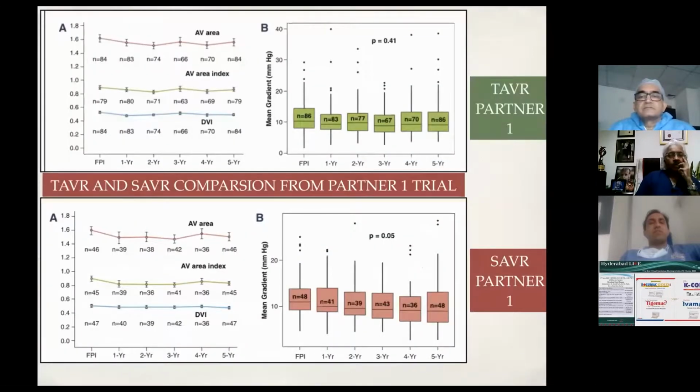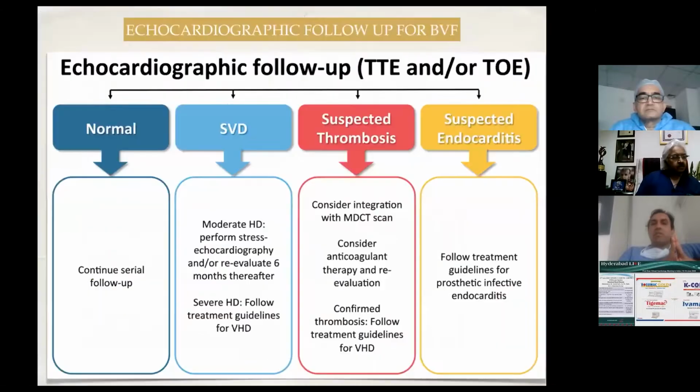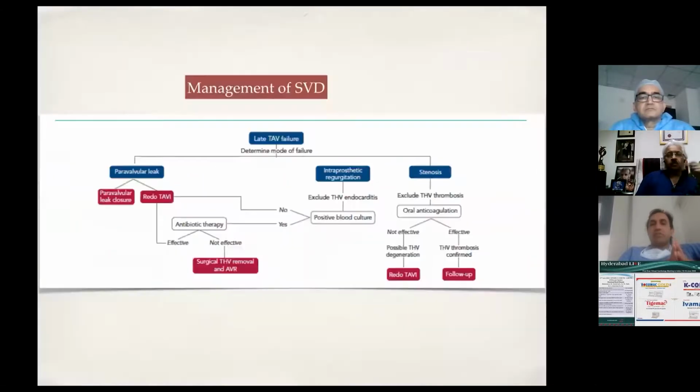This is the data comparing TAVR and surgical aortic valve replacement from the PARTNER 1 trial of almost 5-year follow-up. So you see the TAVR valve hemodynamics are comparable to the surgical aortic valve hemodynamics, and there is no indication that there is early degeneration of a TAVR valve.